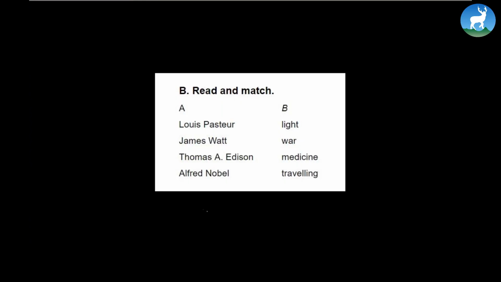As you match the following, don't go crisscross like this. Don't write like this. No crisscrossing. Instead, you just write Louis Pasteur, use a ruler to draw a straight line, and he was definitely about medicine. See, this is how it can be done. The rest you can do in the classroom or as homework.